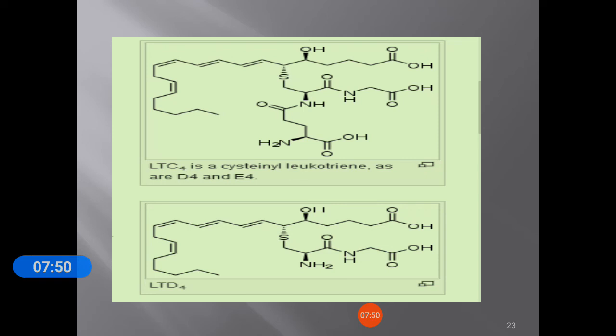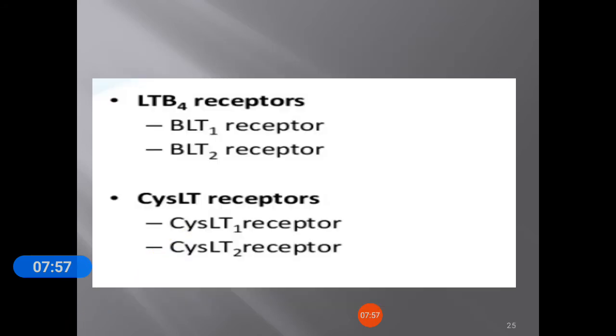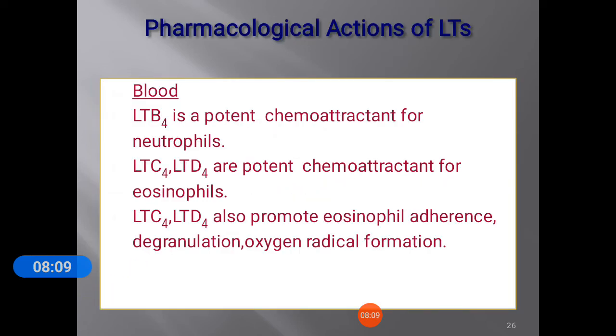The cysteinyl leukotrienes mainly act on the cysteinyl LT1 and LT2 receptors. B4 mainly acts on the BLT1 and BLT2 receptors. Cysteinyl receptors have the subcategories CysLT1 and CysLT2 receptors.